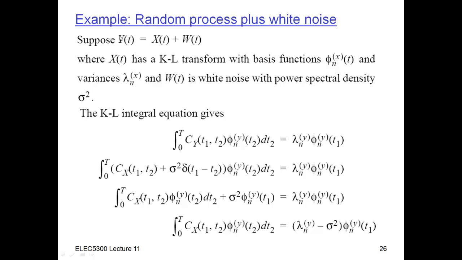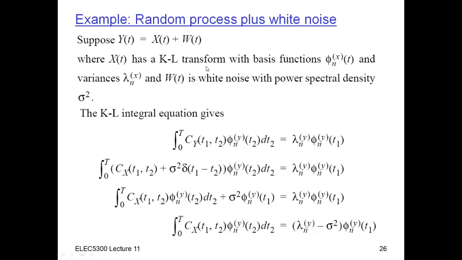can be expanded with a Karhunen-Loève transformation which is exactly the same as that of x of t. The only difference should be that the coefficients have larger variance, because now instead of just describing x of t, it has to describe x of t and w of t. So let's assume that x of t already has some known Karhunen-Loève transformation.